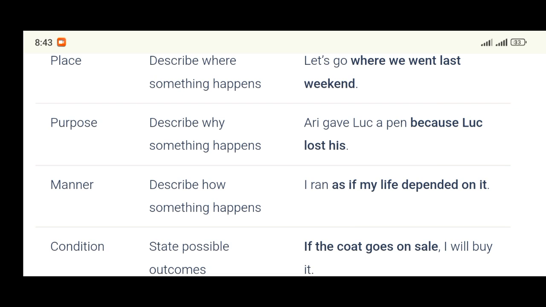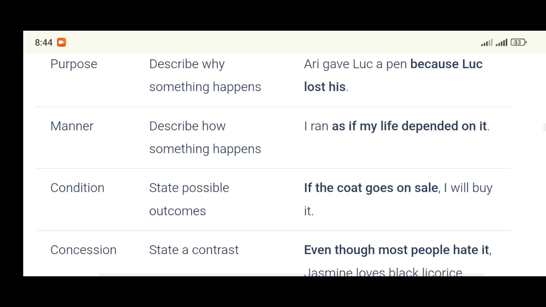Adverbial clause of manner is not adverbial clause of reason. It answers the question how. It's purpose that is reason. I ran as if my life depended on it. How did I run? As if my life depended on it.